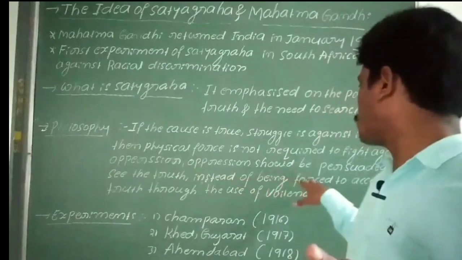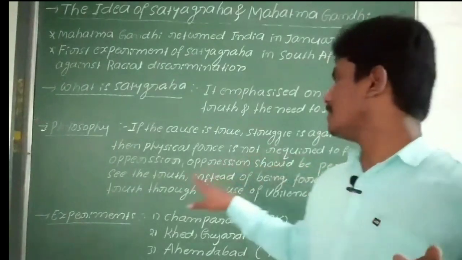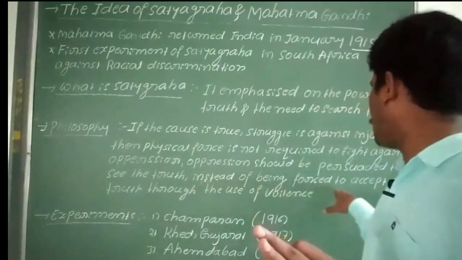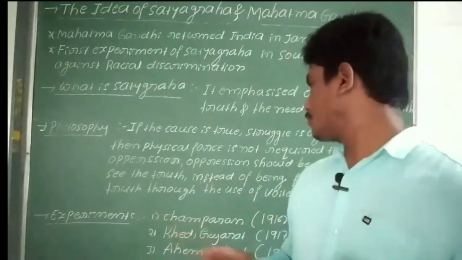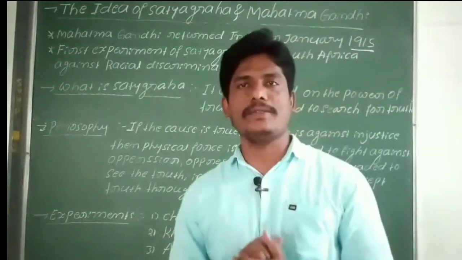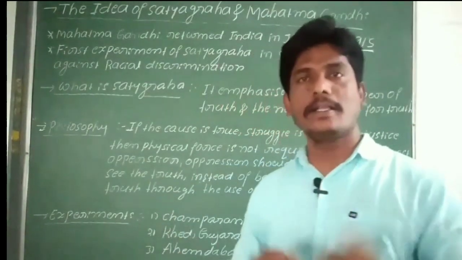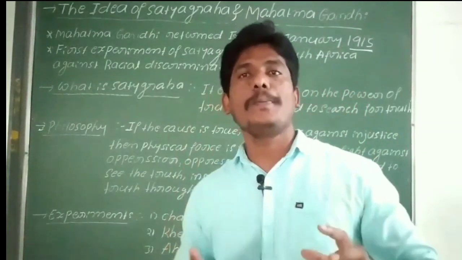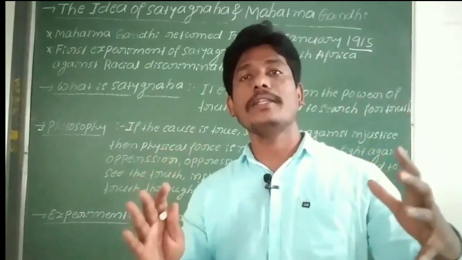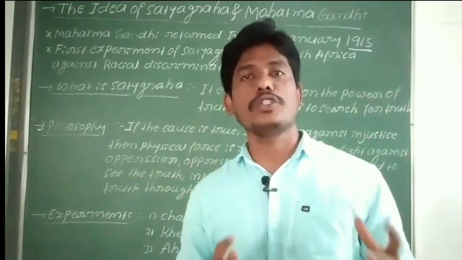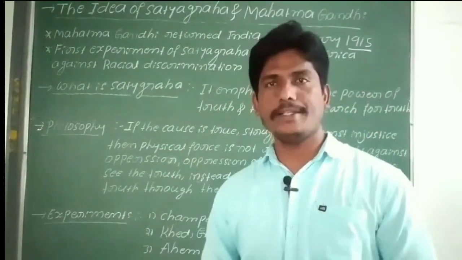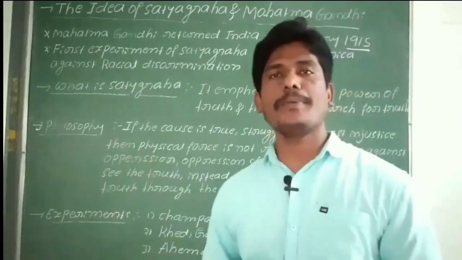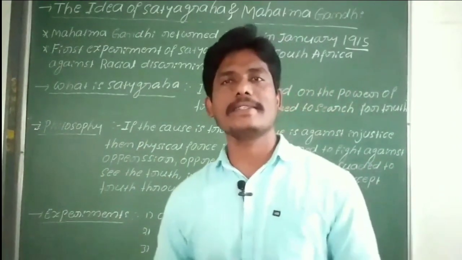The oppressor should be persuaded to see the truth instead of being forced to accept the truth through the use of violence. Gandhiji believed in dharma, in religion. So this was the philosophy of Mahatma Gandhiji's Satyagraha.